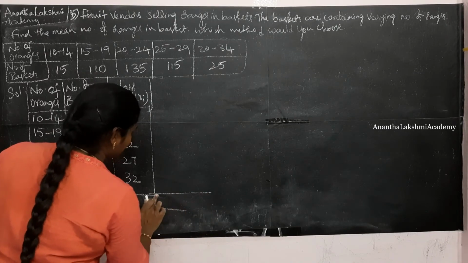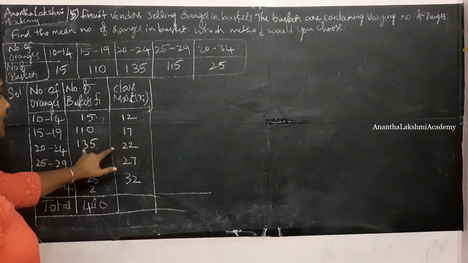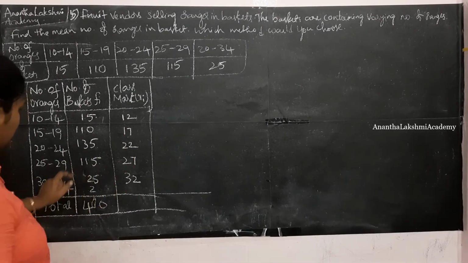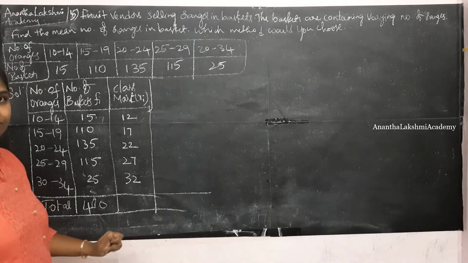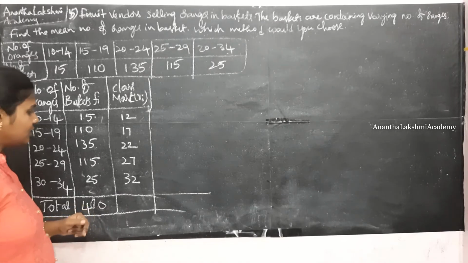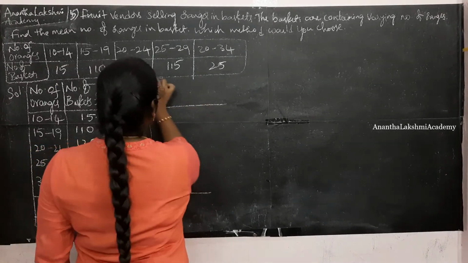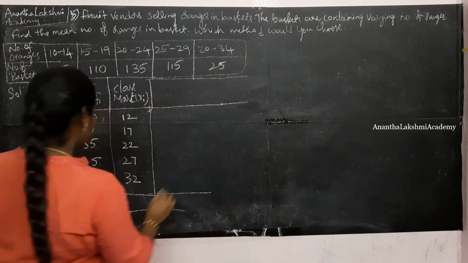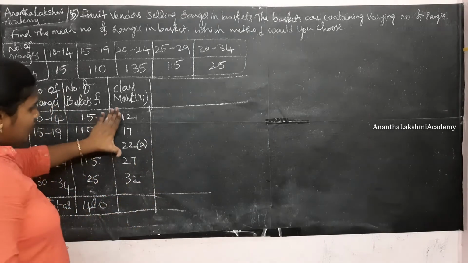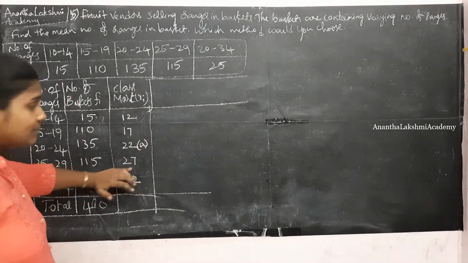Now tell me, is it easy for you to do this calculation of 110 into 17, 135 into 22, 115 into 27, 25 into 32? This requires a lot of calculation, right? So we have other methods also. Let me use the assumed mean method. Within the assumed mean method, we will hold the central value of the class mark and then do the subtraction.